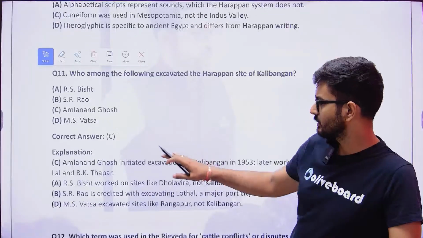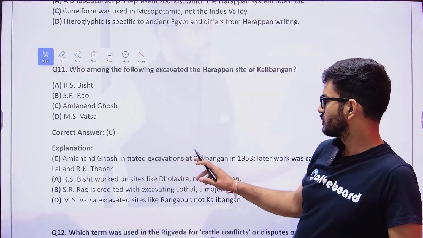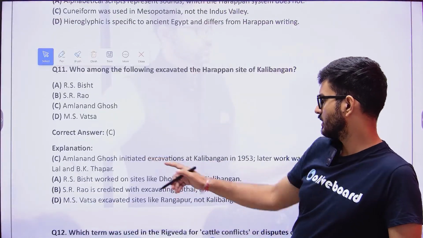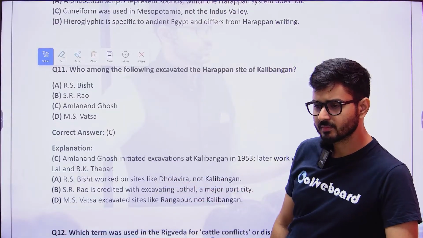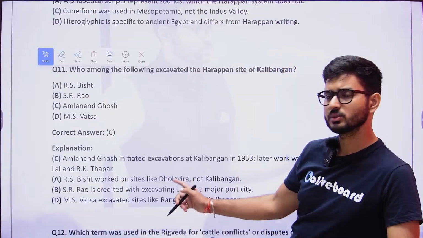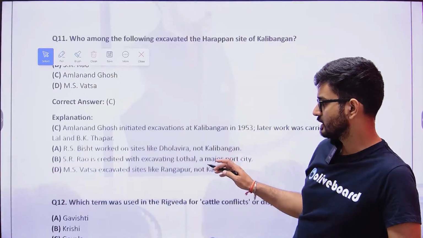So the answer is Amalananda Ghosh. Amalananda Ghosh was the one who excavated Kalibangan. R.S. Bisht excavated Dholavira, S.R. Rao, Lothal, and M.S. Vats did Rangpur. So match the following can be asked to you in the examination.